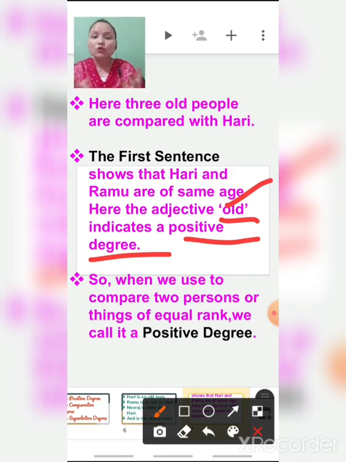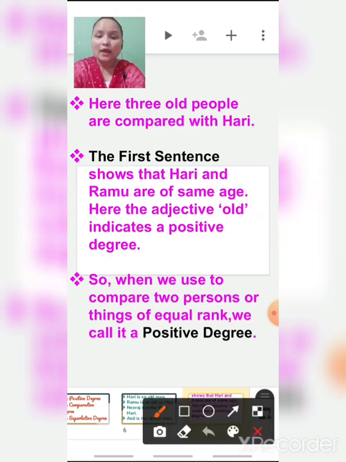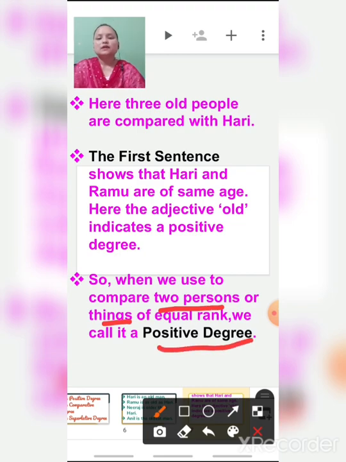So how do we know that it is a positive degree? Children, when we compare two persons or things of equal rank, we call it a positive degree.